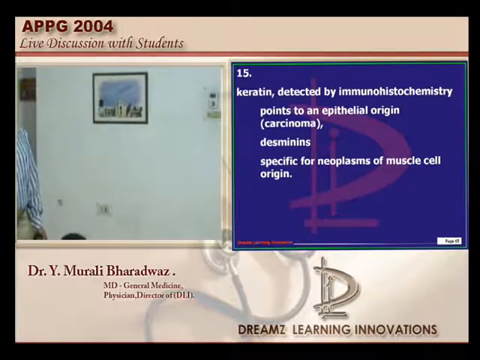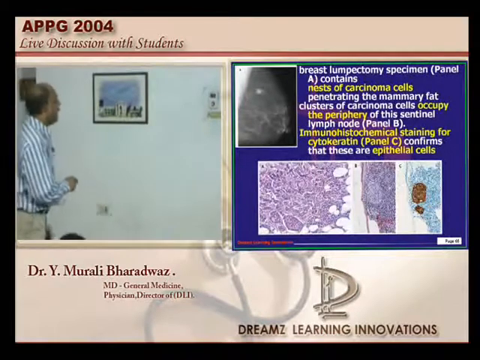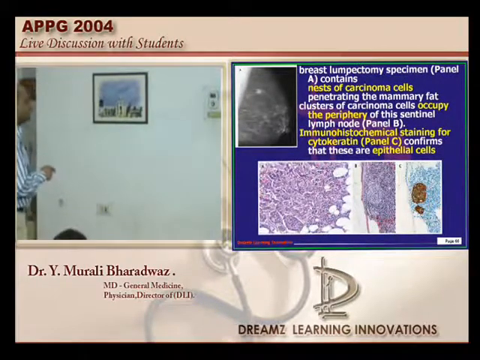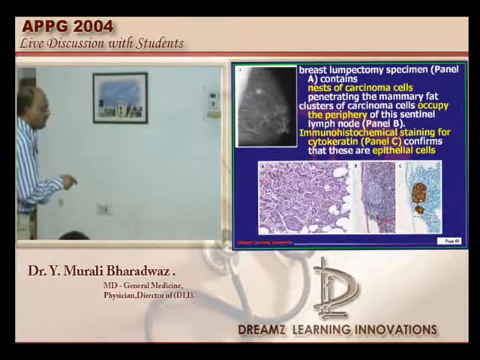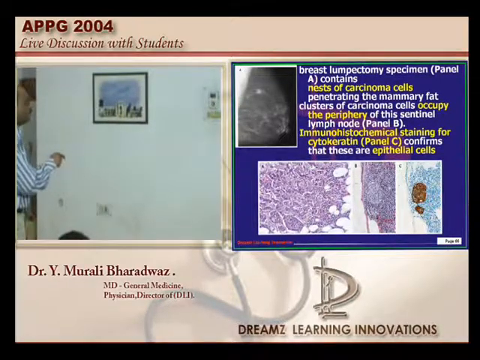I'll give you one classical practical scenario, doctor. All these things are used day in and day out in practice in the oncologist laboratory. A mammogram was conducted and a mass lesion was observed, and that was biopsied and clusters of epithelial cells, carcinomatous cells, are found. And when immunohistochemistry was done, the cytokeratin is positive, which points towards it basically being a breast carcinoma. That is what needs to be remembered.